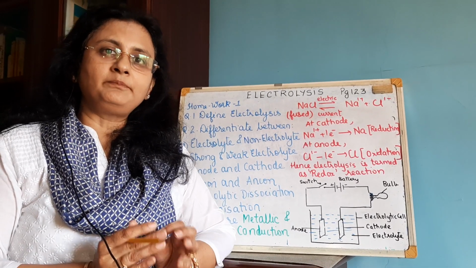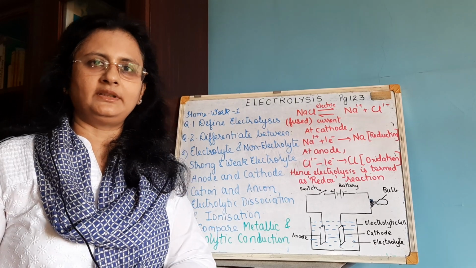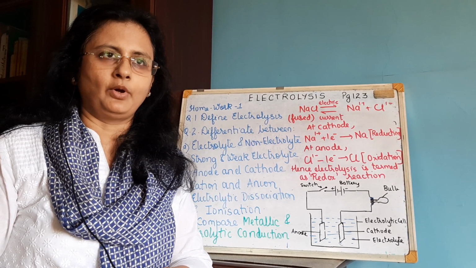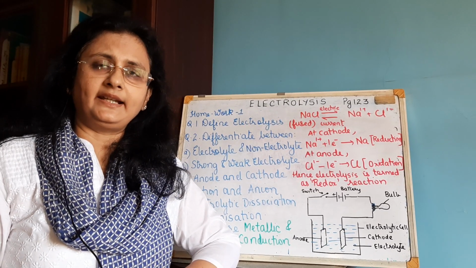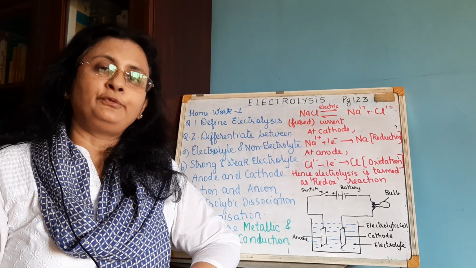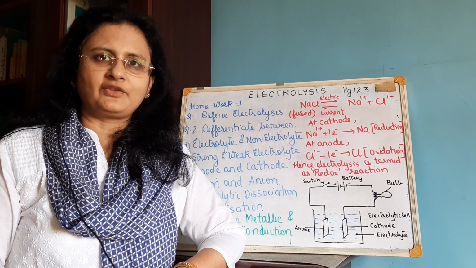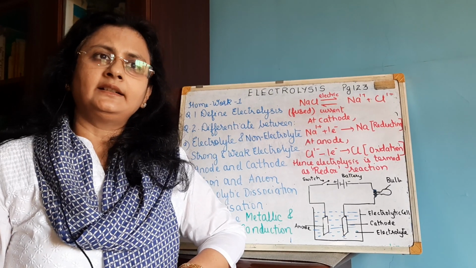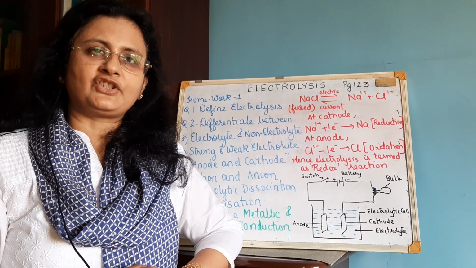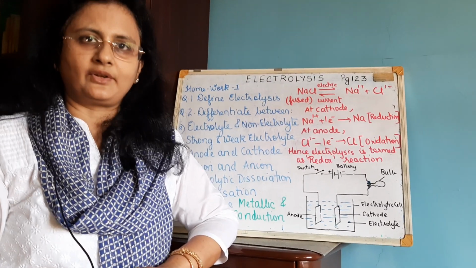So how do you compare the flow of electricity through a metal wire and through an electrolyte? These points of differentiation are very important. Now, in metallic conduction, or through a copper wire, the flow of electricity is always through the flow of electrons, which have negligible mass, right? And here, the flow of electricity is by the flow of ions, which have a considerable amount of mass, or rather, they are denser than the electrons.